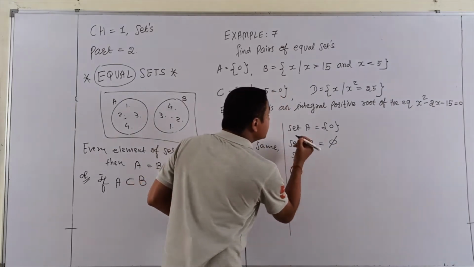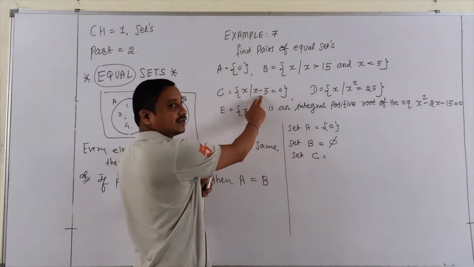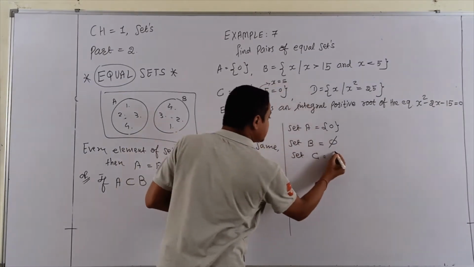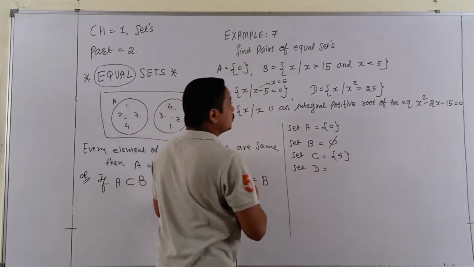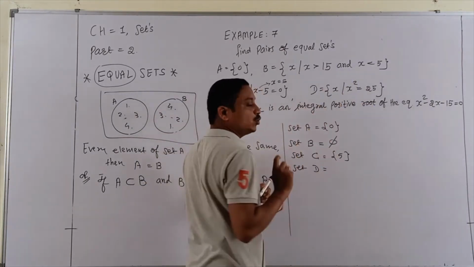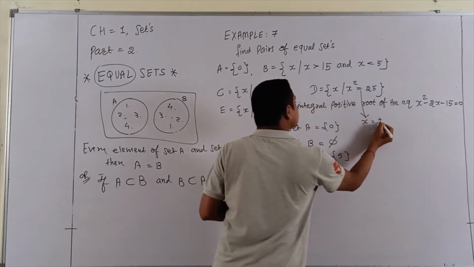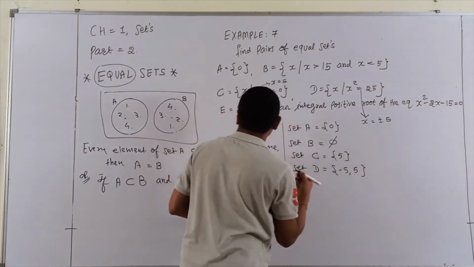Next, set C. Check: x minus 5 equal to 0. So definitely you calculate x is equal to 5. This number is only 5. Next, set D. The question is x such that x square is equal to 25. So surely, taking the square root, x is equal to plus or minus 5. So set D is minus 5 and plus 5.